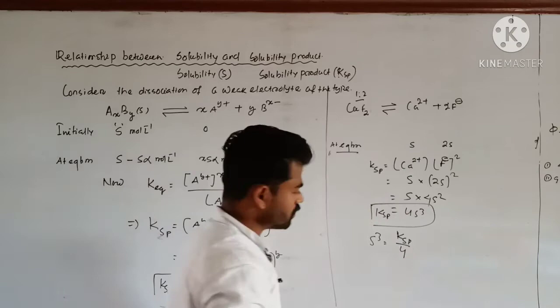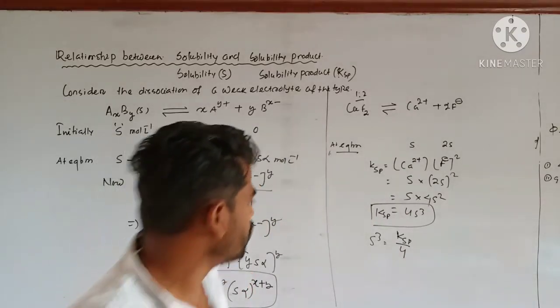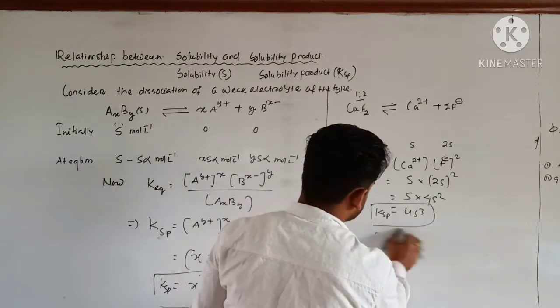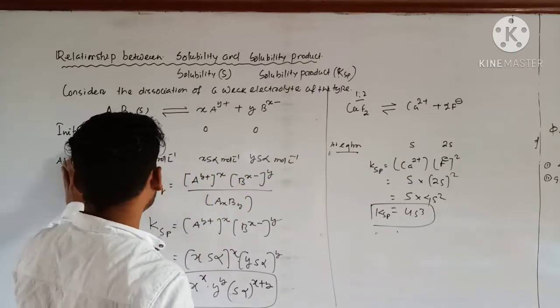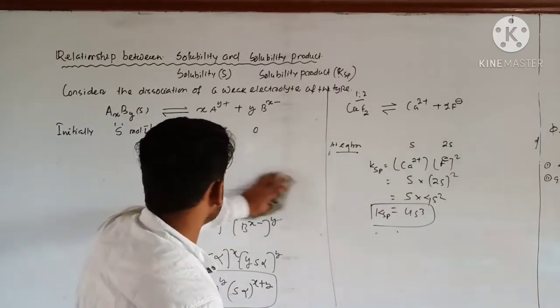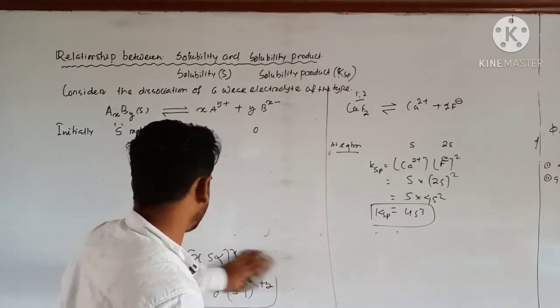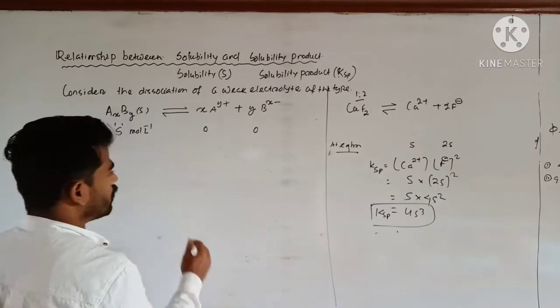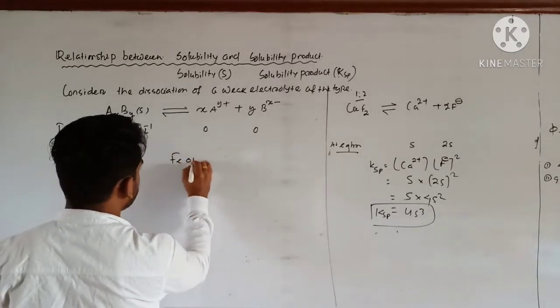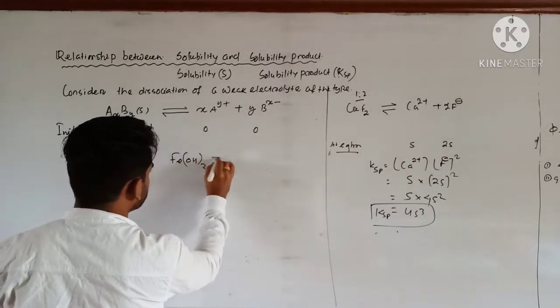So this is the relationship between KSP and molar solubility, that is S. Clear? Similarly, if I consider another of AB3 type, I am considering Fe(OH)3.